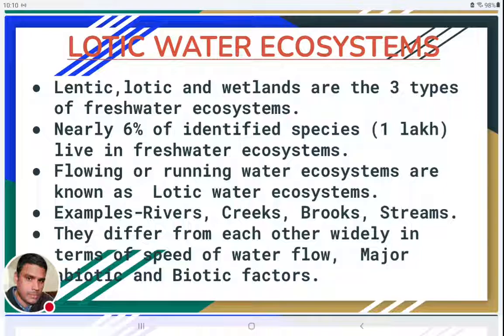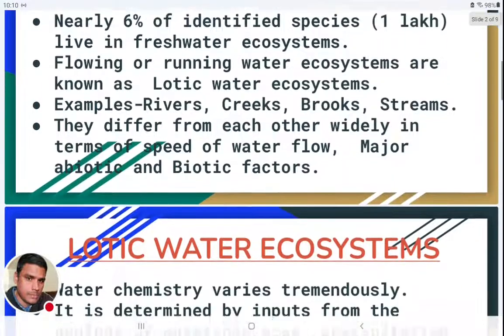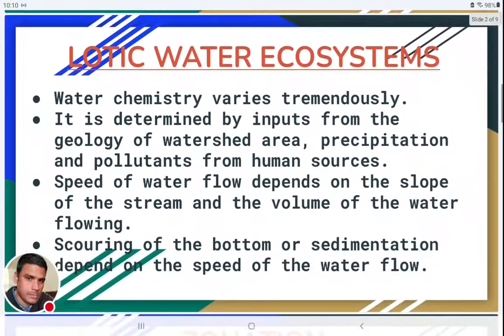Depending on their speed of water flow and major abiotic and biotic factors, their size, their length, depending on all these factors, they may be called either rivers, creeks, brooks, or streams. They may vary from several kilometers long to some rivers going a few thousand kilometers long also. So the distance that they travel will be from several kilometers to several thousands of kilometers.